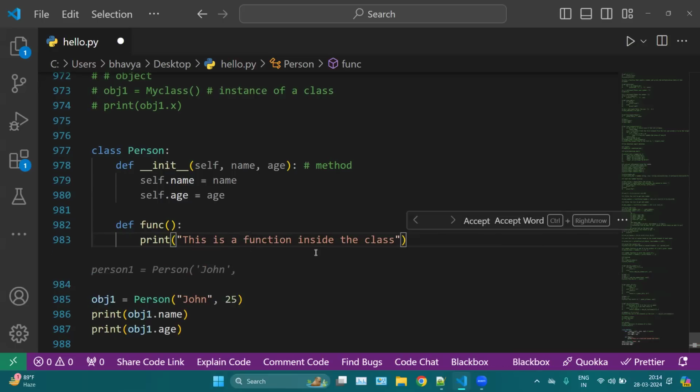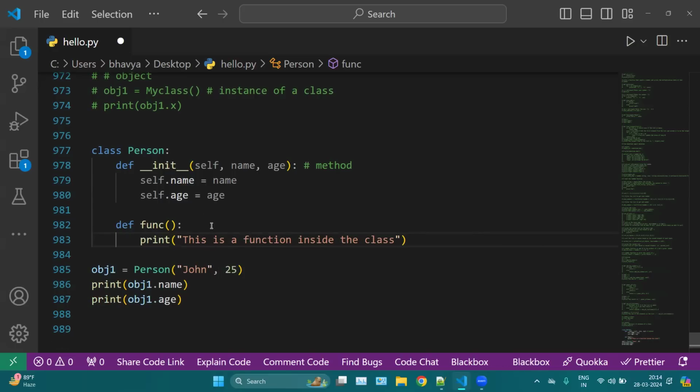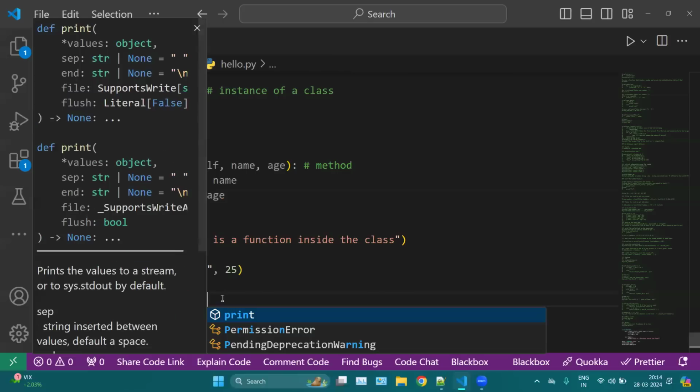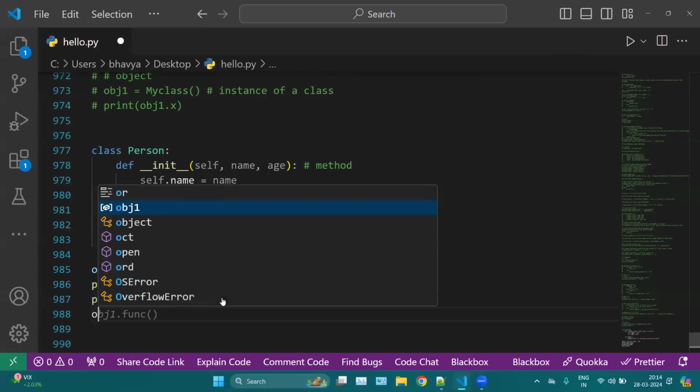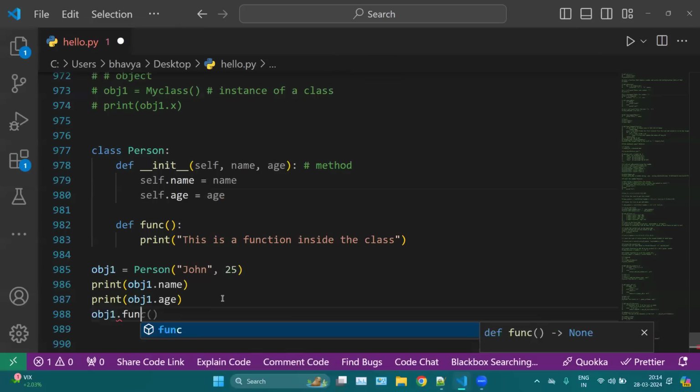Now this is a function inside the class. Now we have two functions. First, this is a common name of a function, and secondly, we have this init. Init is used for initializing. So whenever your object uses a class, this init function will automatically trigger. And if you want to use the other function, then you have to call it with the help of your object. For example, you can use here object dot func.